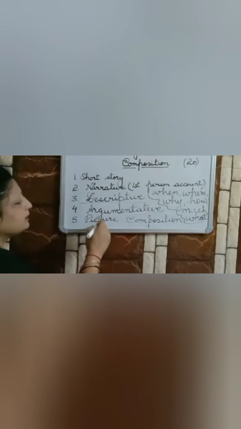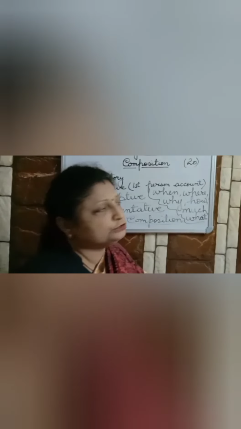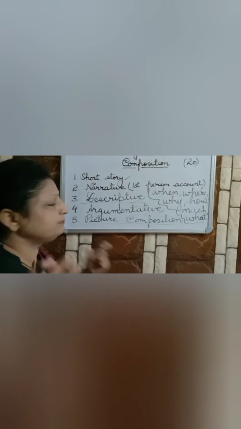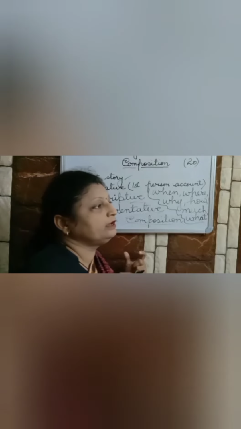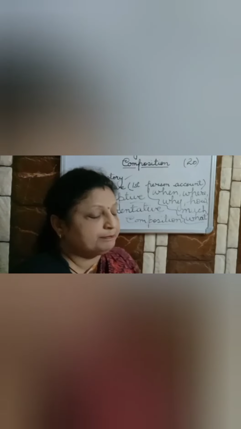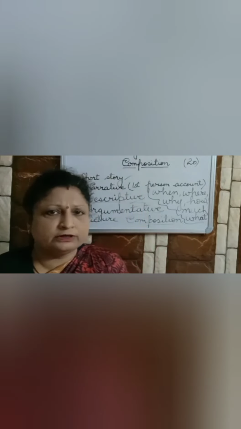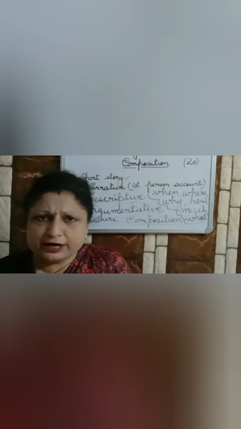Next is picture composition. In picture composition, a picture is given. You can write a story, a narrative, or a descriptive piece on it, but it should be an account. The picture composition should be depicting. You cannot just write like class 2, 3, 4 students, "I can see this here, I can see that." No, it's not like that.